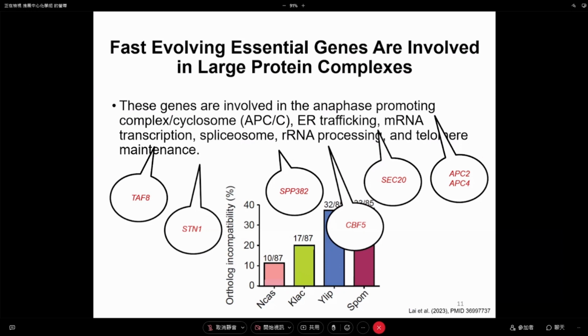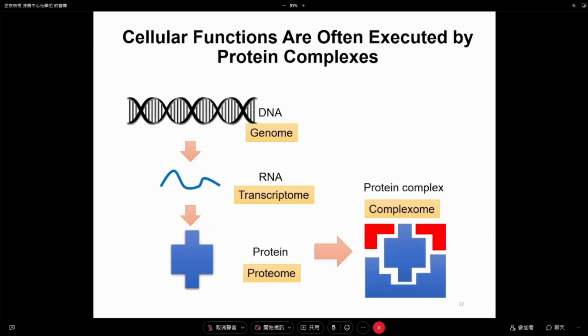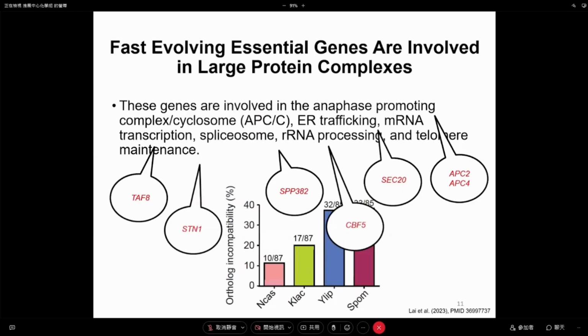They are all very general. However, those essential genes change so quickly that even when you get them from not-so-distant species, they cannot work. And more surprisingly, we found all those genes are protein complex components.